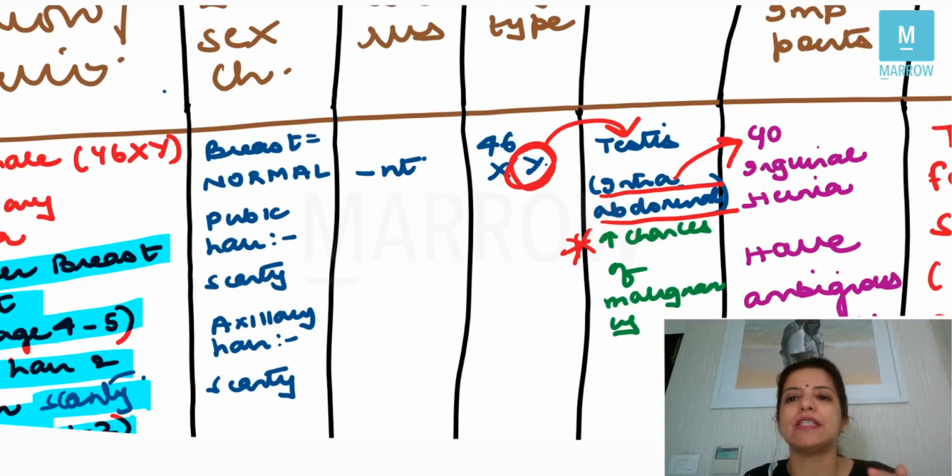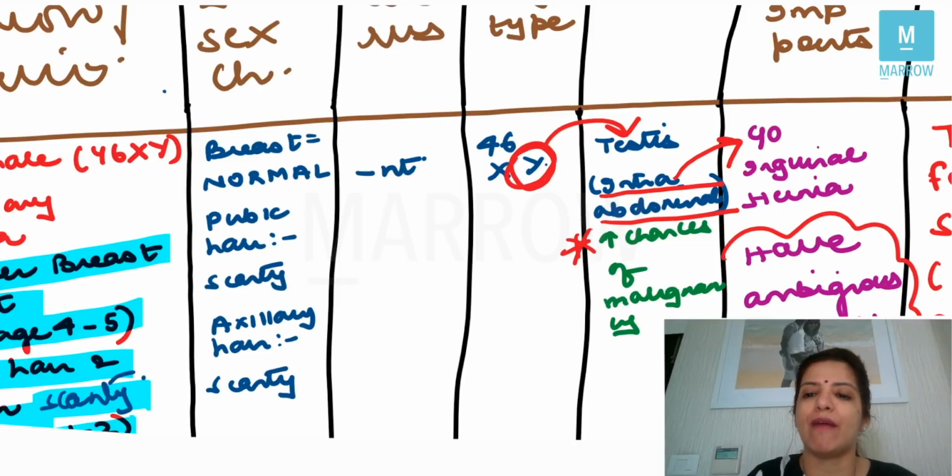Now, because these males are androgen insensitive, their external genitalia will resemble females. In other words, they will have ambiguous genitalia. So whenever a male's external genitalia resembles female or vice versa, it is called ambiguous genitalia, right?